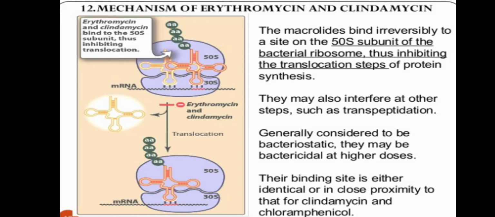Their binding site is either identical or in close proximity to that for clindamycin and chloramphenicol, because clindamycin and chloramphenicol also bind with the 50S ribosomal subunit.